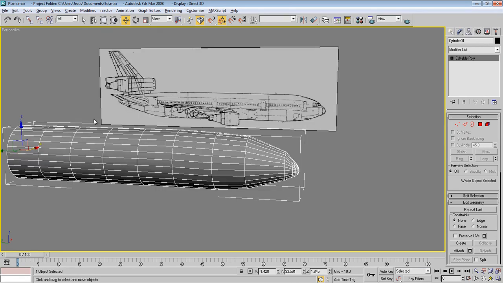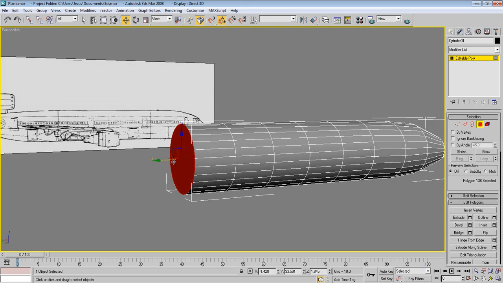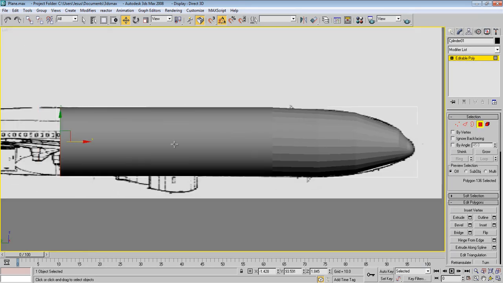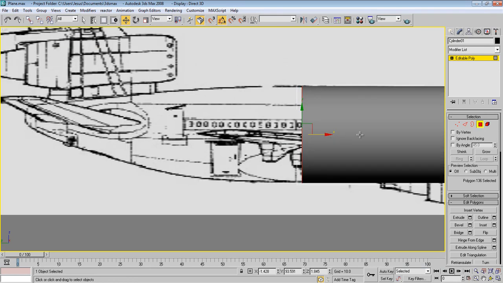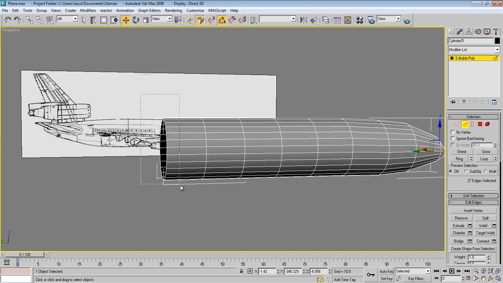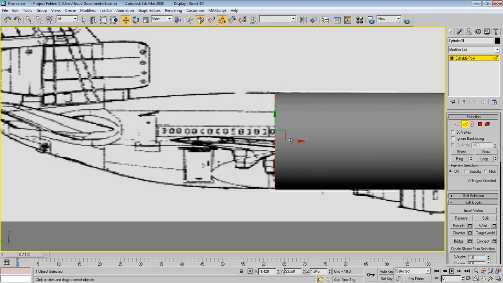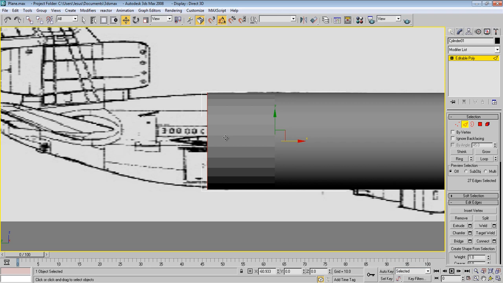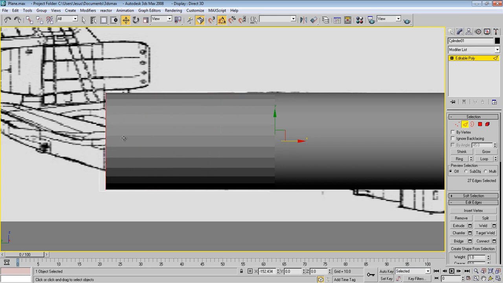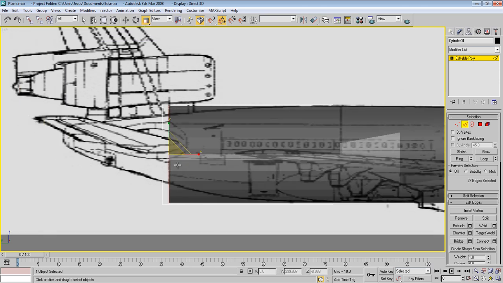Now let's go to the tail of the plane and let's start modeling it. Maybe you can just delete this one and we can select these ones, only this, and it will be easier to just press shift and pull this to like see here, press Alt X and scale it down.